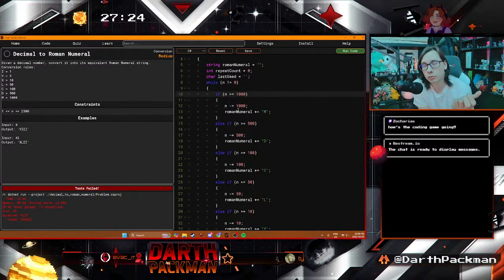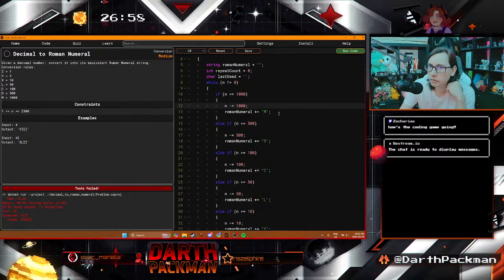No, because what you do is you try and check what your repeat count is at, and then you have to modify the whole chunk as well, because you could do XXX, for example, and that would be fine. But as soon as you hit the 4th one, you've got to swap all 4 of those X's to an XV, right? Okay, let's try this. If n is greater than 1,000, n minus 1,000, Roman numeral plus equals M. Let's try this here.